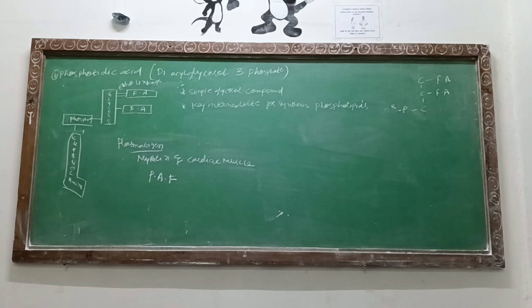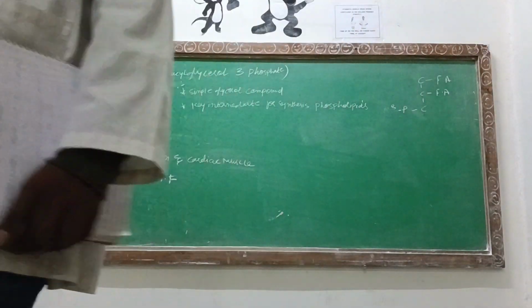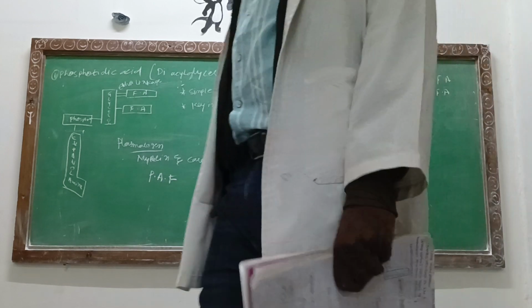Second, we talked about the cephalins. The nitrogenous base in them is ethanolamine. The striking feature of cephalin is that it is the major contributor of thromboplastin, which is responsible for clotting factors. The third thing we talked about is phosphatidylserine, where the nitrogenous base is serine, which is why you call it phosphatidylserine. It is responsible for cell signaling as well as apoptosis, the programmed cell death.